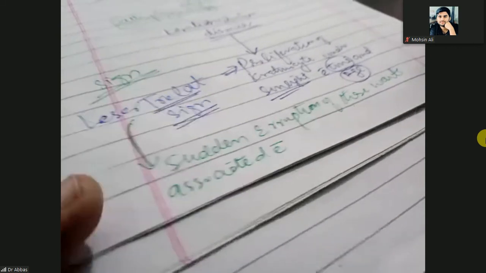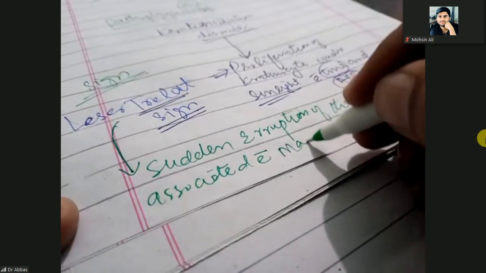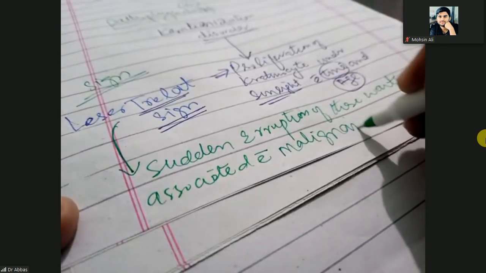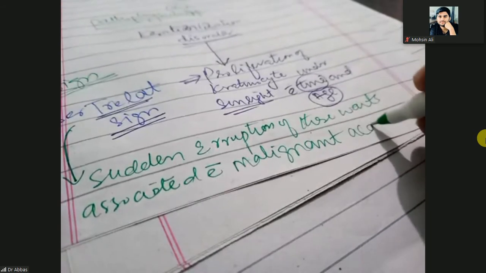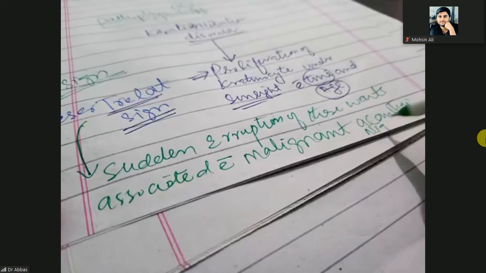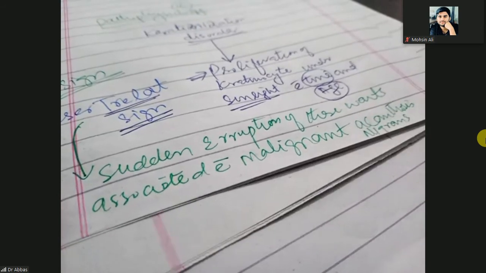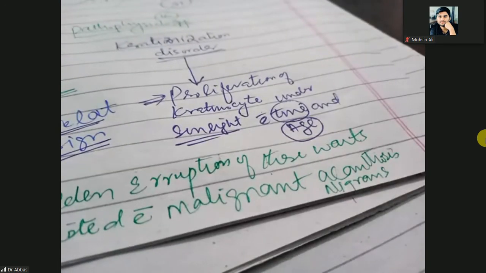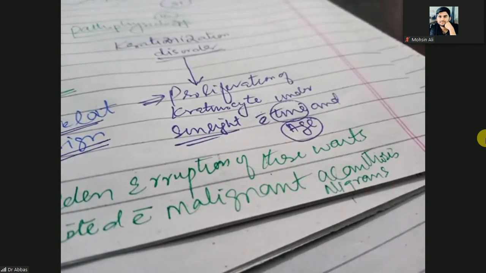malignant acanthosis nigricans. You know, acanthosis nigricans can be seen when there is polycystic ovarian syndrome or hyperinsulinemia or type 2 diabetes mellitus.